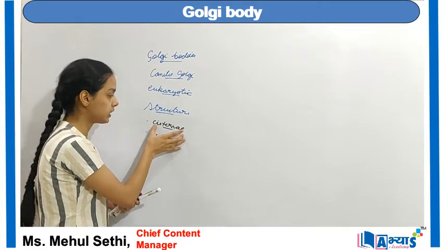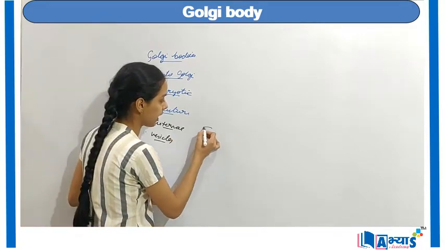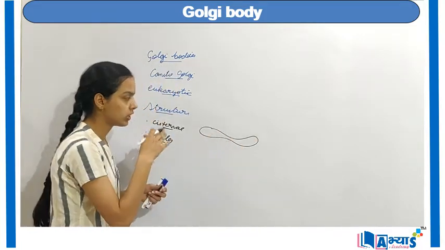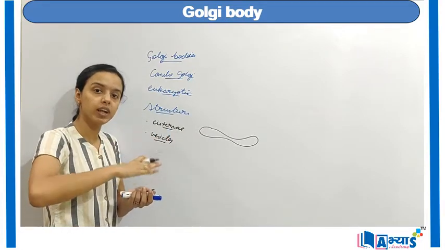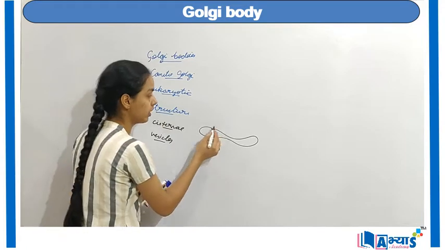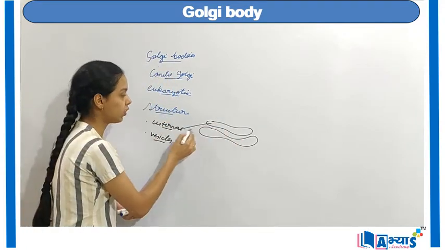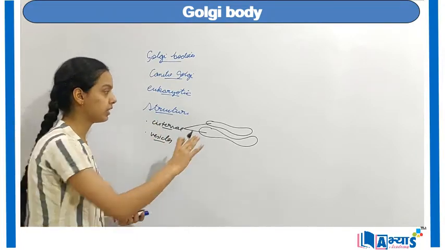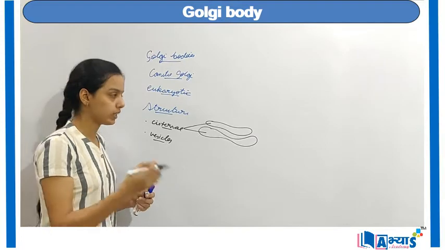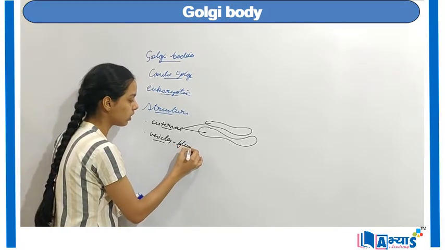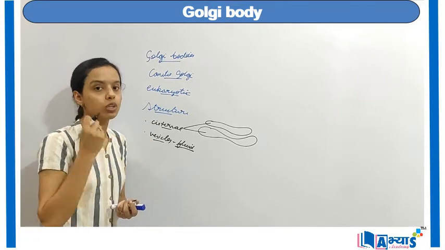Now, to make the cisternae, you have flat saucer-shaped membranes. It is something like this. So this is the shape of a saucer, and all these cisternae are stacked. That means they have one cisterna over the other, something like this. You have stacks of cisternae, and basically these stacks make up the cisternae.